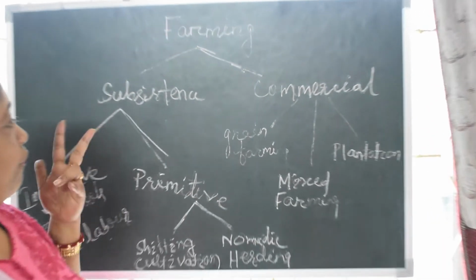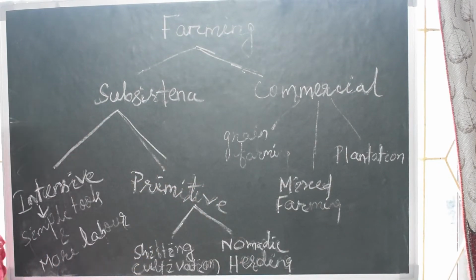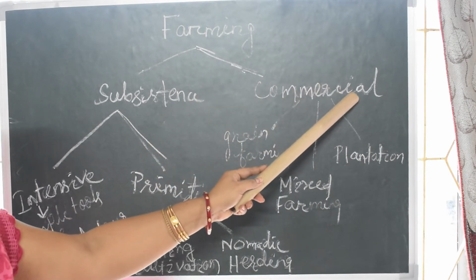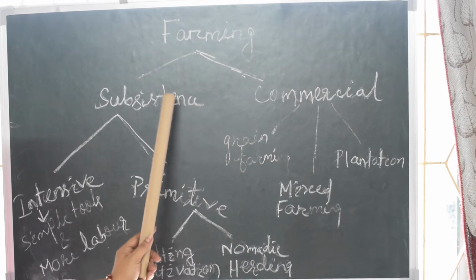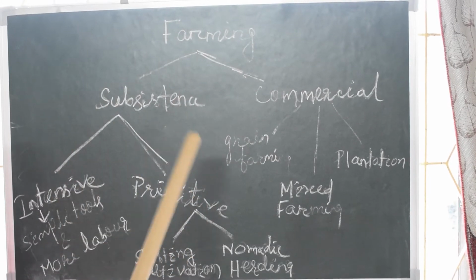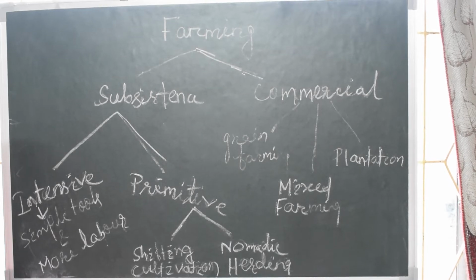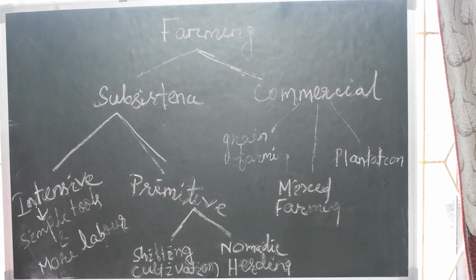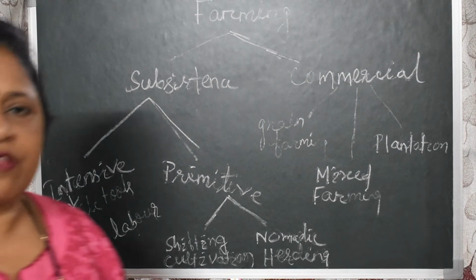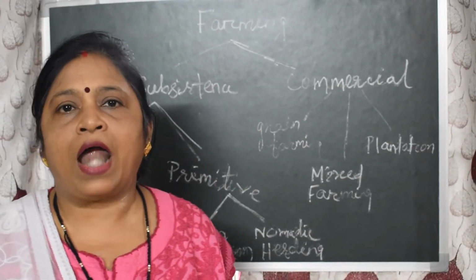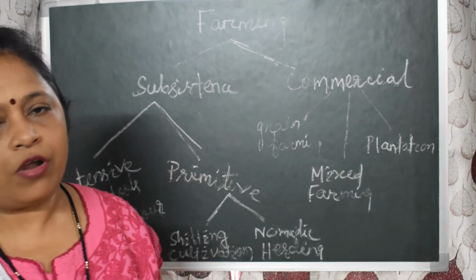Two major types of farming system are subsistence farming and commercial farming. Subsistence farming is a type of farming which is practiced to meet the needs of the farmer's family. Traditionally, low levels of technology and household labor are used to produce a small output. This subsistence farming is again divided into two types: intensive subsistence farming and primitive subsistence agriculture or farming.